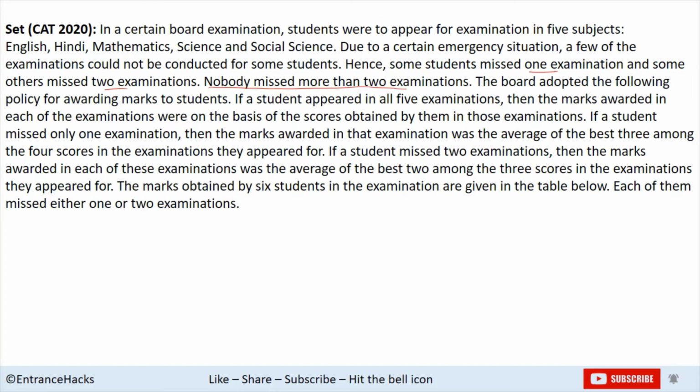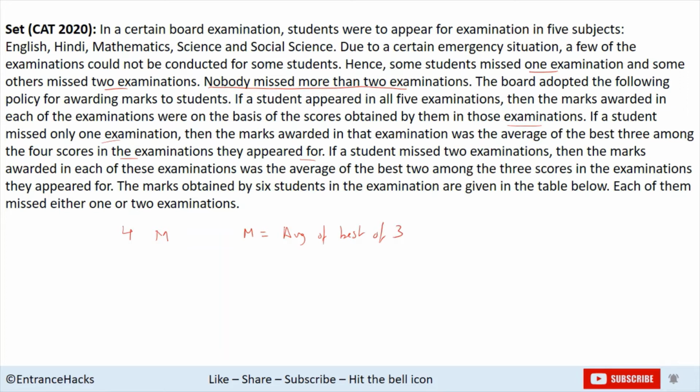If a student appeared in all 5 examinations, the marks awarded are on the basis of the scores obtained by them in those examinations. For all 5 examinations, there is nothing more to do. If a student missed only one examination, then the marks awarded in that exam are the average of the best 3 among the 4 scores in the examinations they appeared for. So if the student has appeared for 4 examinations out of 5, the marks in the missing examination, M, would be equal to the average of the best 3.